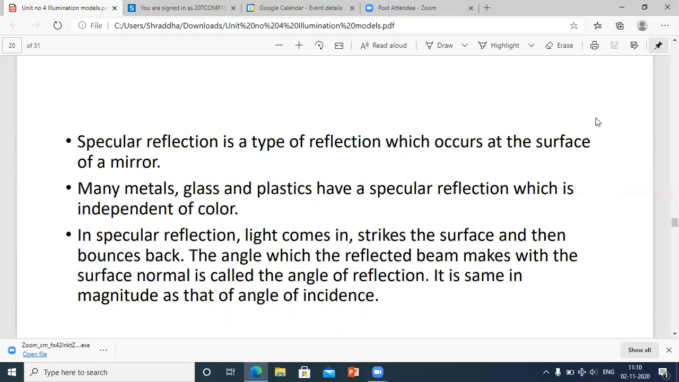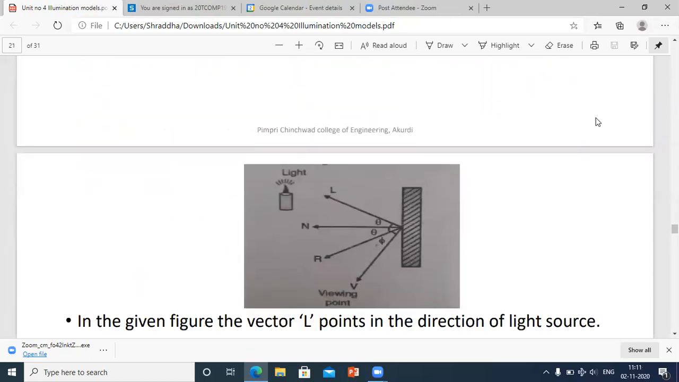So in specular reflection, light comes in, strikes the surface and then bounces back. The angle which the reflected beam makes with the surface normal is called the angle of reflection. It is the same in magnitude as that of the angle of incidence. It is given over here.